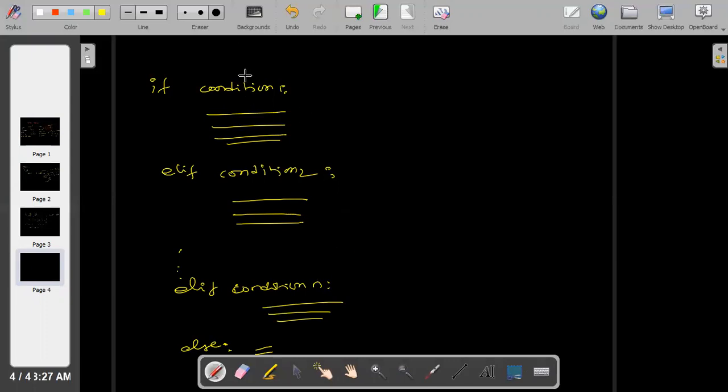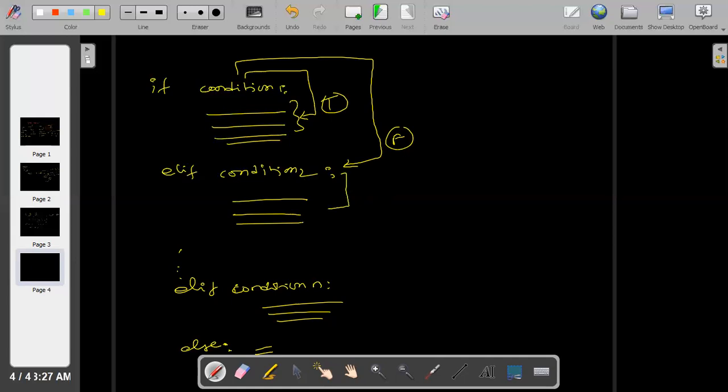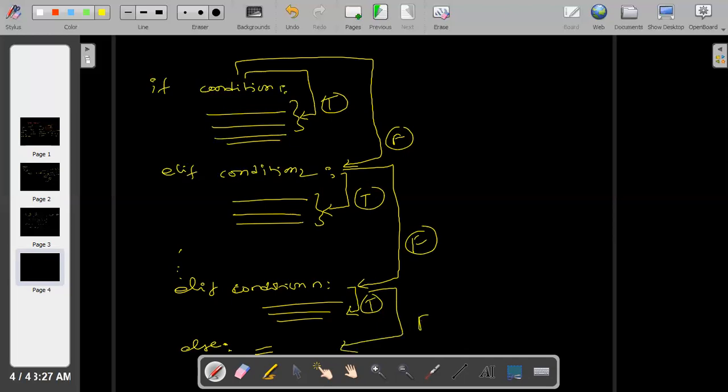See, if condition 1 is true, then these statements will be executed, and the statements after this will not be executed. If condition 1 is false, it simply goes and checks the second condition. If the second condition is true, these statements will get executed. Again, if the second condition is false, it checks for the next condition. Basically, if even the second last condition is false, finally it goes to the else part.